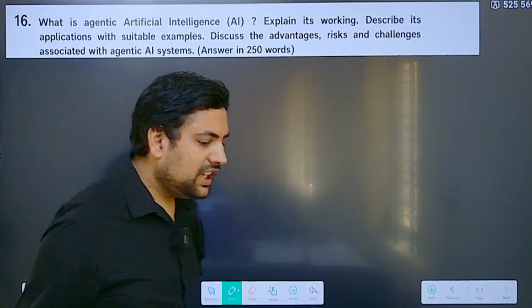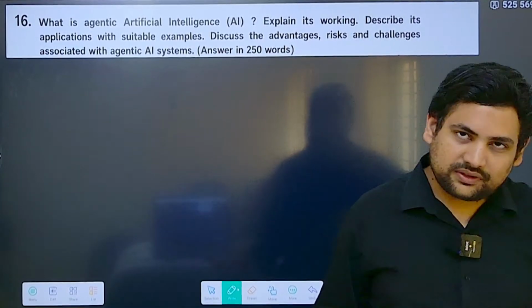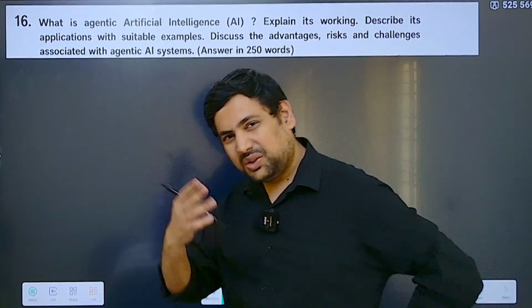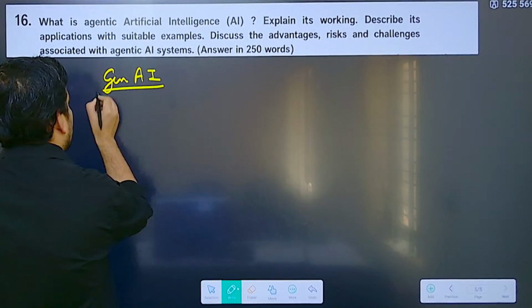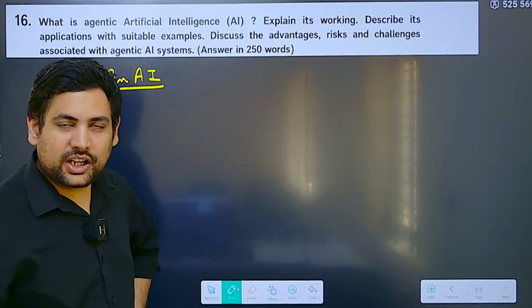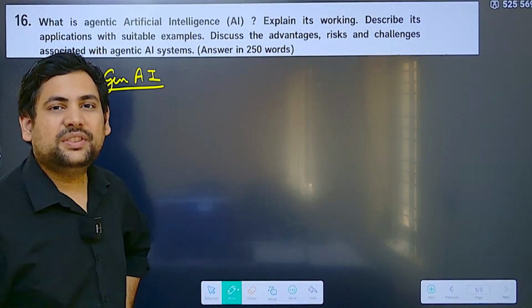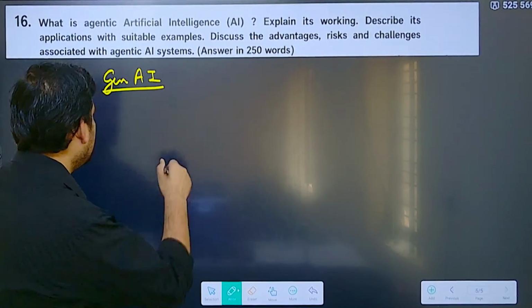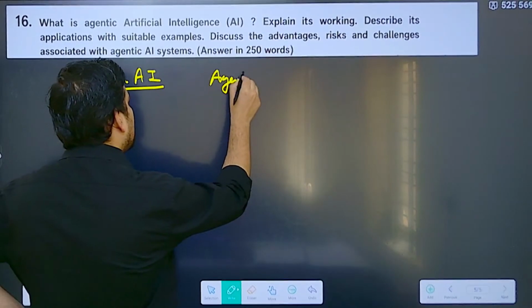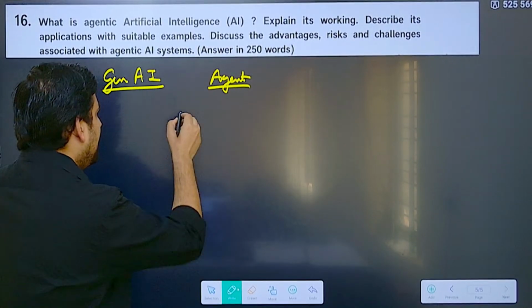Many students have written the wrong answer for this. Now there are 2-3 terms. There is something known as generative AI, which is used to create content, correct, to create images and videos, where we use LLMs. Now there is something known as an agent. What is an AI agent?